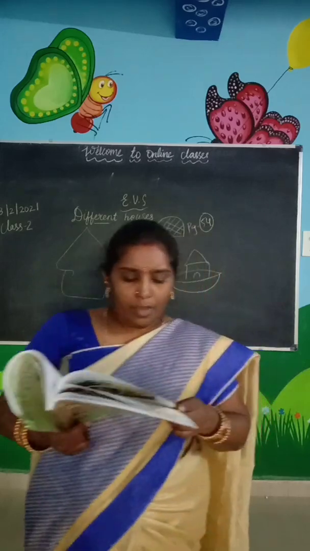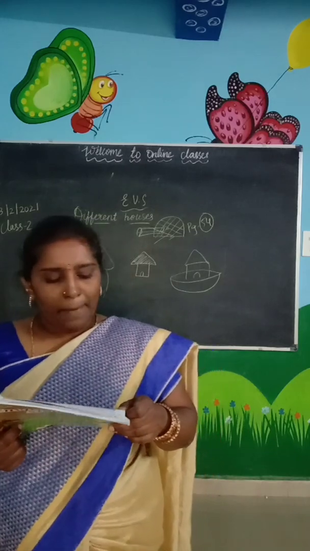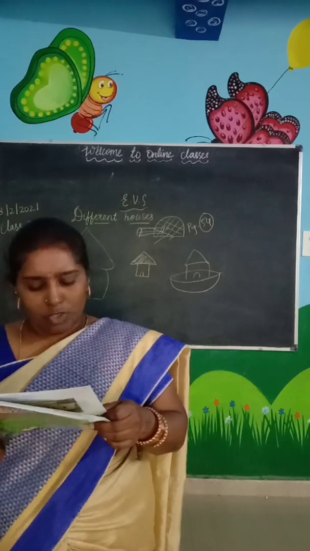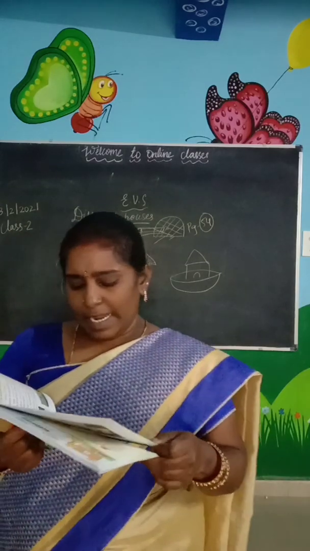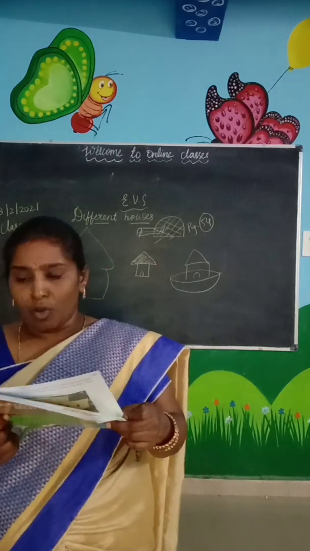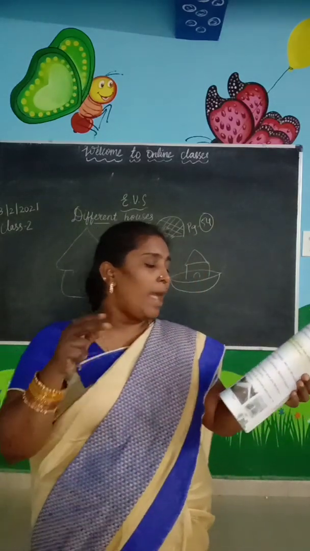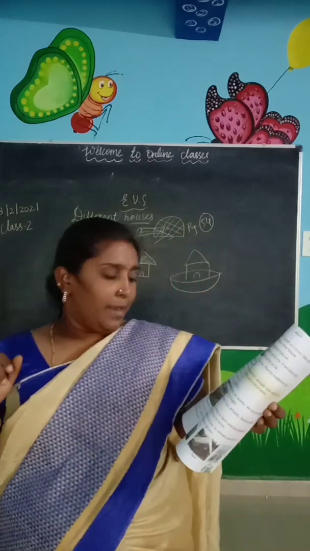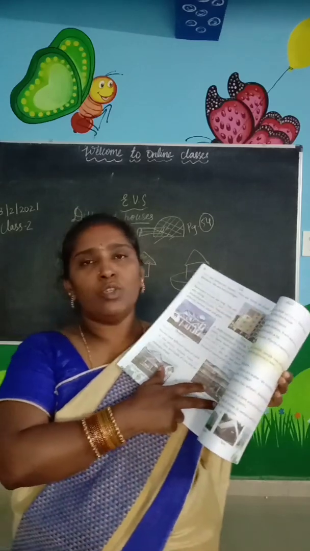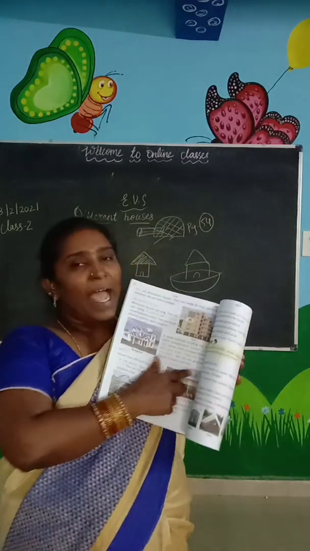And roofs. See, houses have different types of roofs. In the plains, houses have flat roofs. They are made of concrete or asbestos sheet. In hilly areas, houses have sloping roofs. Such roofs allow snow and rainwater to fall off easily. So in constructing the buildings also, they have to keep something in mind. In the plains, the areas where there is no heavy rainfall or snowfall, the roofs are flat.